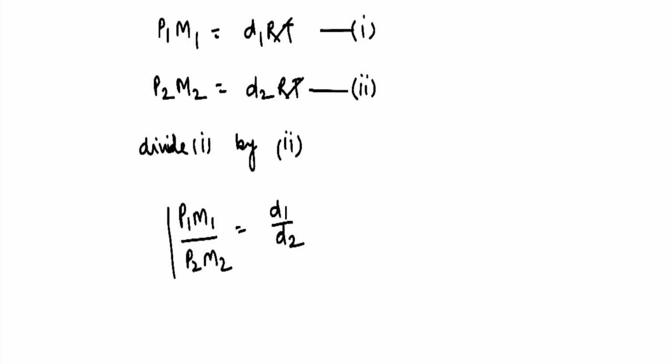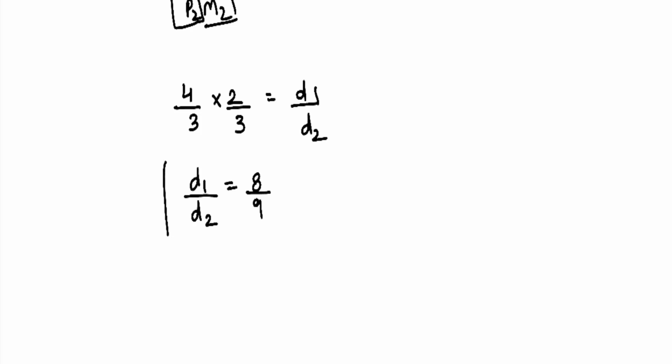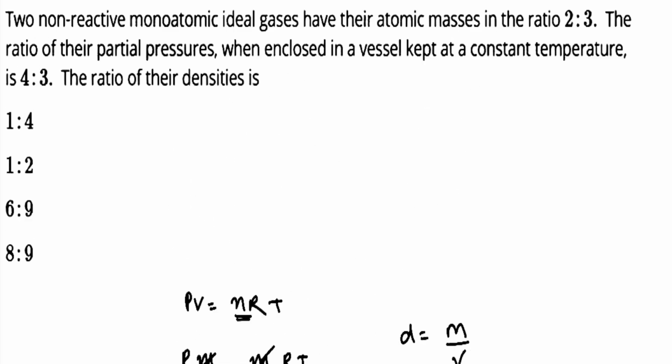So this is basically the ratio of pressure and the ratio of molar mass, and both are given in the question. The ratio of pressure is given as 4/3 and the ratio of mass is given as 2/3, equals d1 upon d2. So the ratio of my densities comes out to be 8/9. This is the ratio of density. Let's check the options. The last option, which is 8:9, is my correct answer. Okay, thank you.